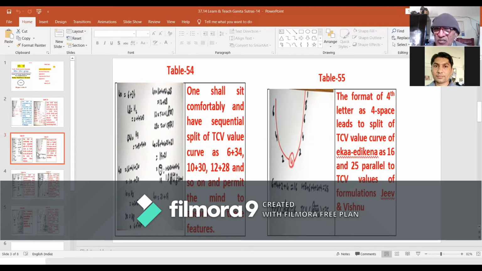As such, the organization for first letter value 6, making 40 as 6 plus 34, is of the format of hypercube 2, hypercube 9. One shall sit comfortably and permit the transcending mind to be parallel with Divya Ganga Pravaha